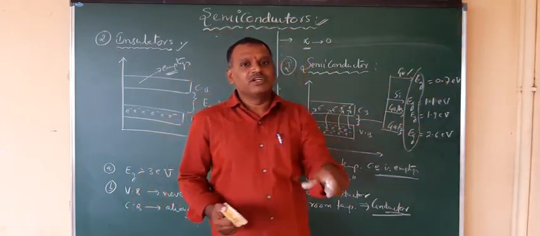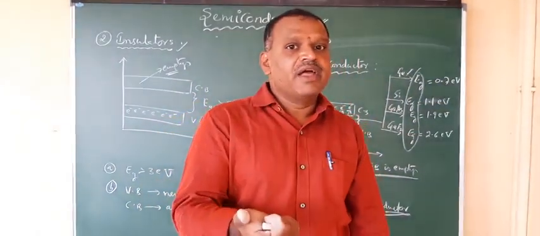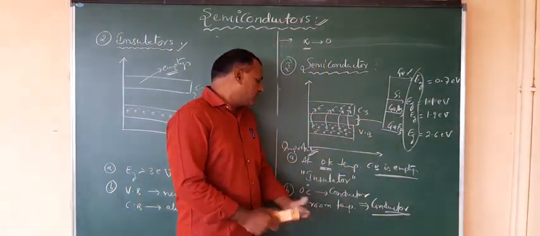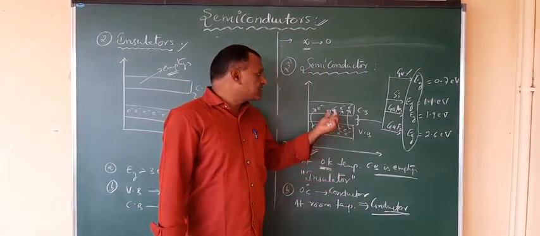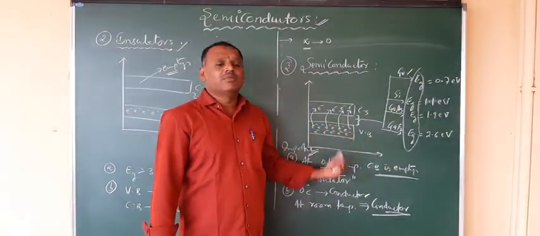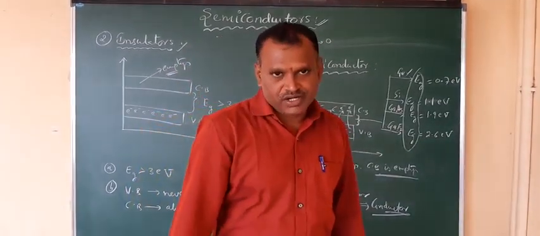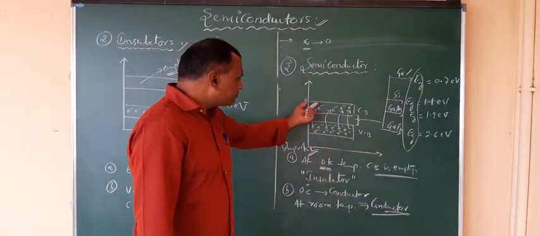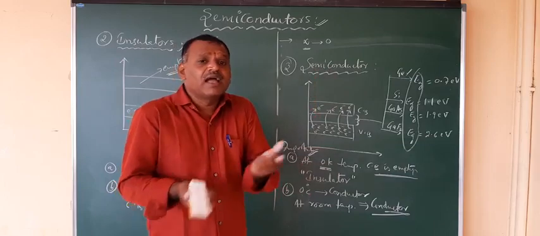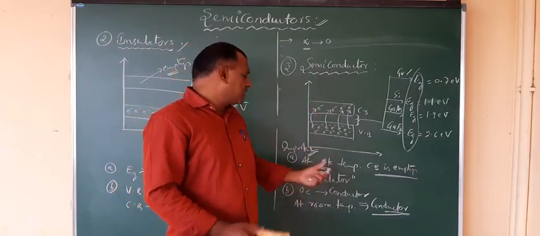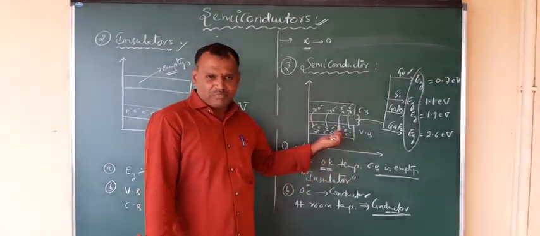Then electrons are present in the conduction band and it has the property of conduction, and it can be viewed as a conductor. Right? So at room temperature, or at any temperature greater than 0 Kelvin, any semiconductor can behave as a conductor. That is very, very important. This is the reason the semiconductor can behave as an insulator as well as a conductor, depending upon the temperature, and at room temperature, or greater than 0 Kelvin, it always has the property of conduction.